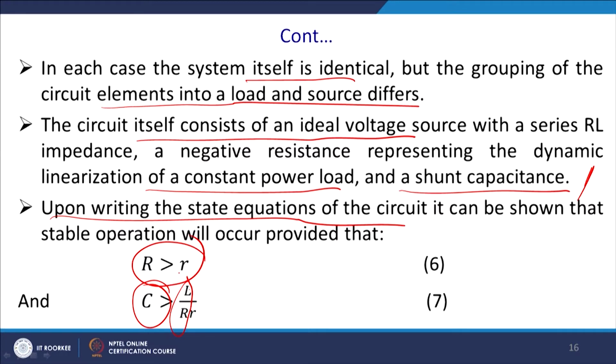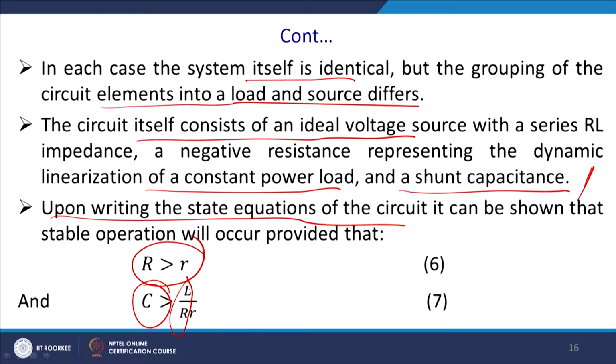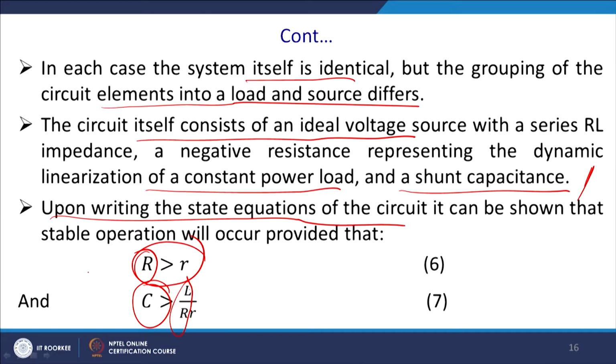So, what happened here? Let us revisit this condition once again. This is the source resistance and this is the load resistance, and our condition is that the load resistance, since it is a negative type because it is the CPL, is much greater than the source resistance.